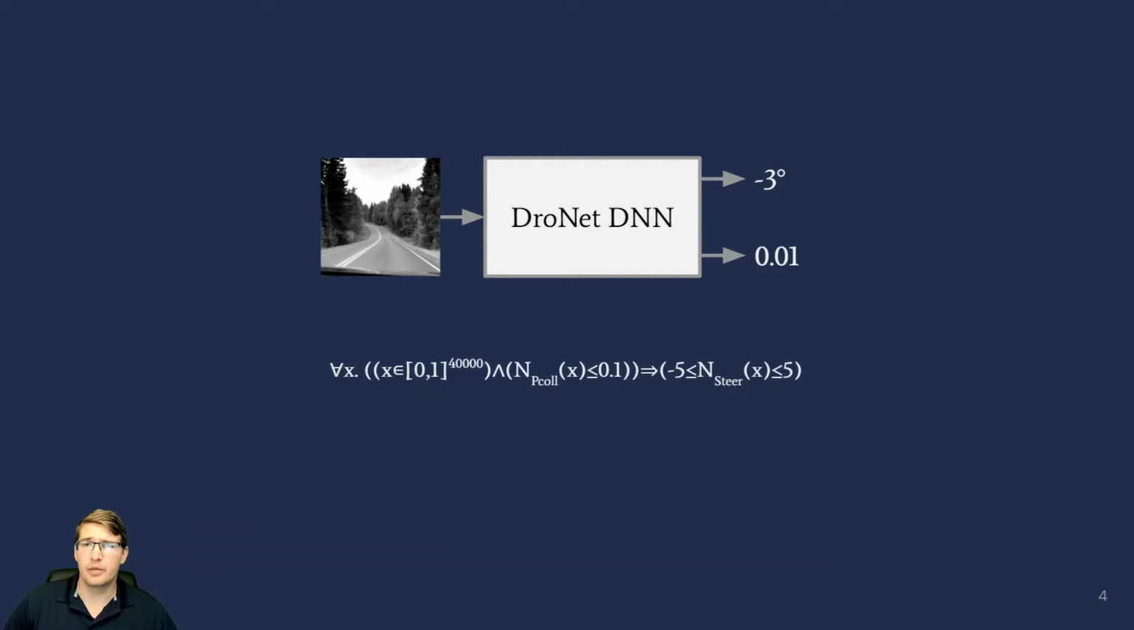For example, for the DroneNet model, which was trained on data recorded while driving down a highway, we may wish to specify that for all inputs, like the one shown here, if the predicted probability of collision is low, then the model should not predict sharp steering angles. Here we specify that for all inputs that are predicted to have a probability of collision less than 0.1, the DroneNet model should not output a steering angle greater than 5 degrees in either direction.